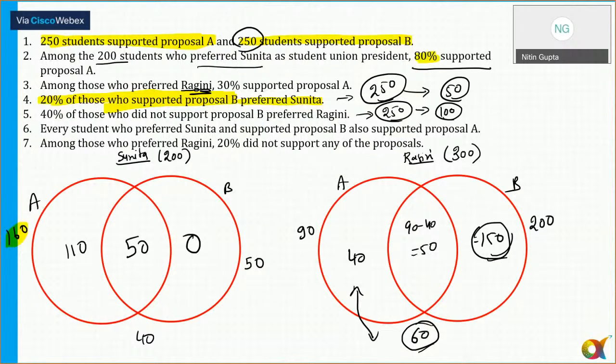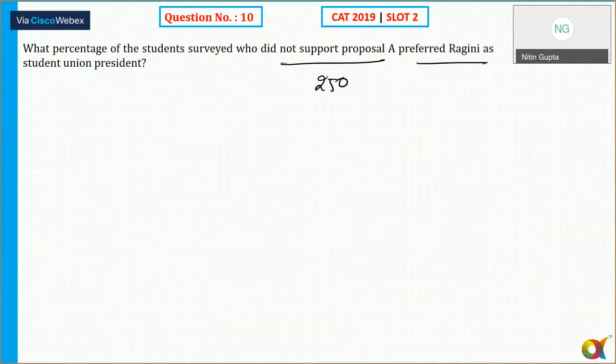They have supported Ragini but not proposal A. So 210 by 250 is 84%. So the correct answer for this question is 84%. All right. Now, next.